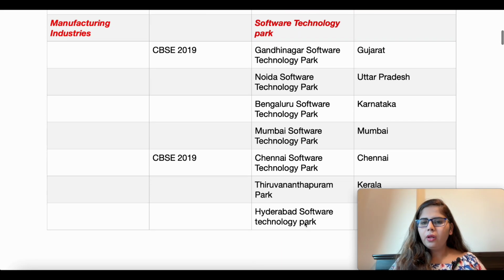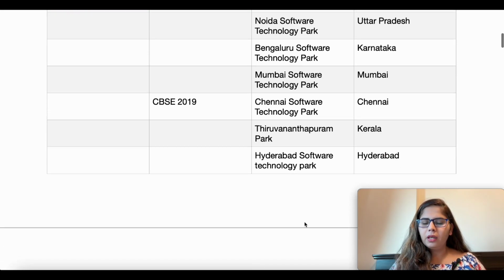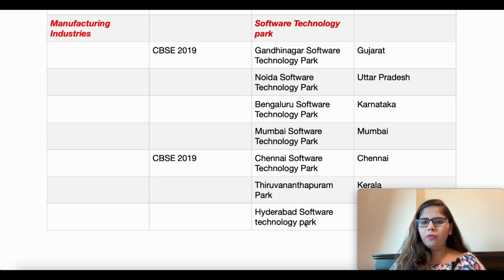The next is Noida Software Technology Park, which is of course in Uttar Pradesh. The next is Bangalore Software Technology Park, which is in the state of Karnataka. The next is Mumbai Software Technology Park, which is in Maharashtra. The next is Chennai Software Technology Park, which is in Chennai. Then next is the Thiruvananthapuram Park. And here I have also mentioned in which year these were already asked.